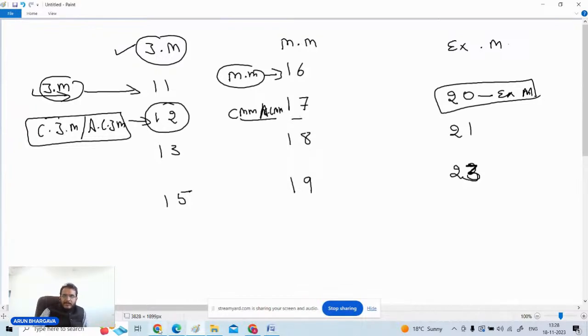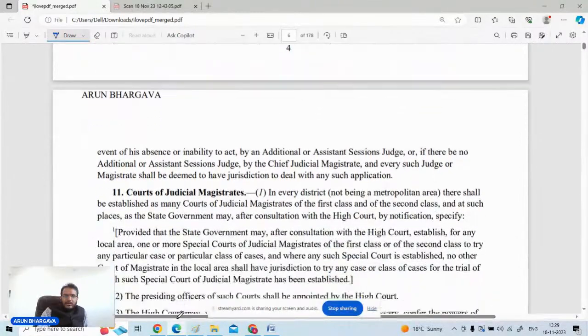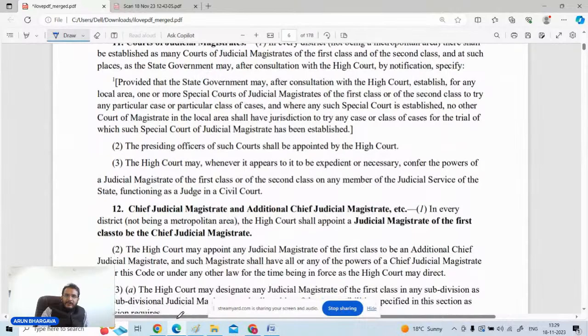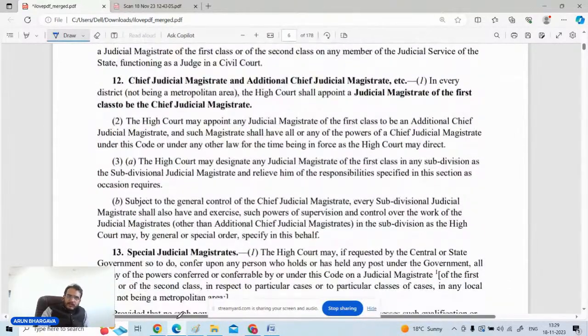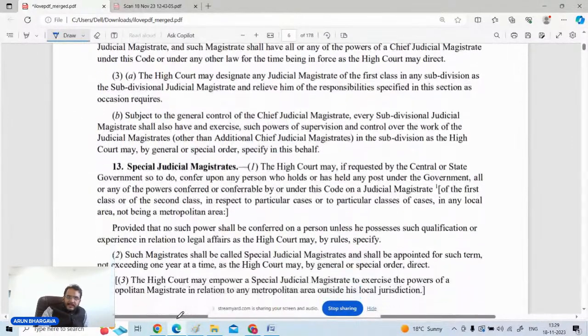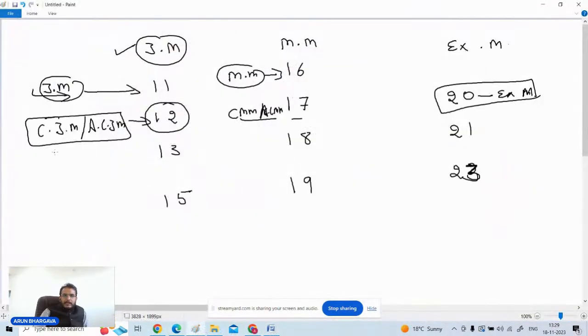So just check it in your concerned bare acts. In section 11 you get the court of judicial magistrate. Thereafter section 12 talks about the chief judicial magistrate and additional chief judicial magistrates. Section 13 talks about special judicial magistrates, so you can mention over here that section 13 is about special judicial magistrates.